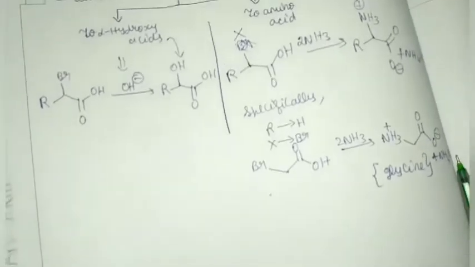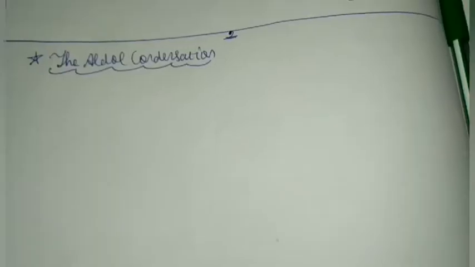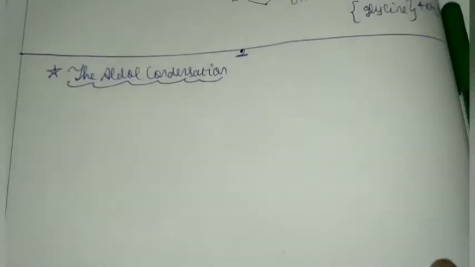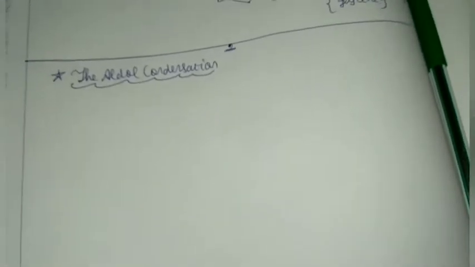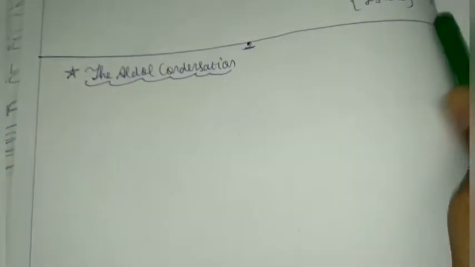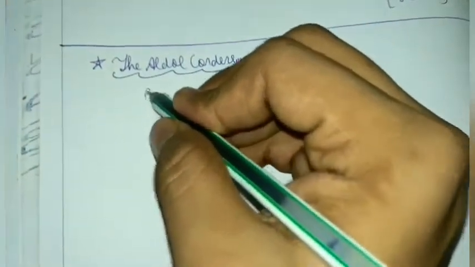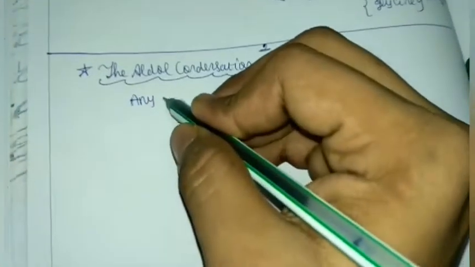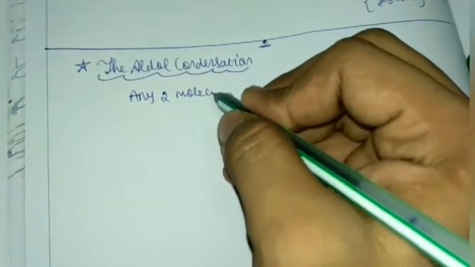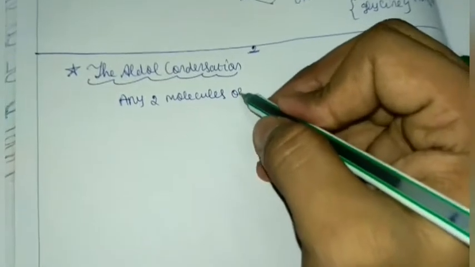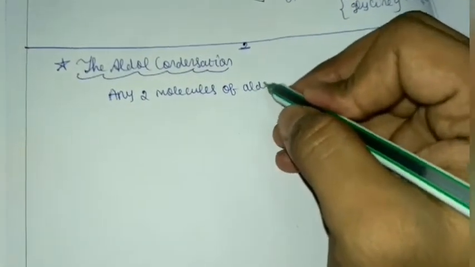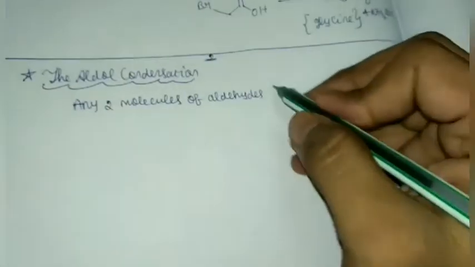So we finished this reaction, and next we jump on to the main important reaction, which is the aldol condensation reaction. Okay, now we'll start the most important reaction, the aldol condensation. First let me give some introduction about the reaction. Basically, any two molecules of aldehyde or ketone